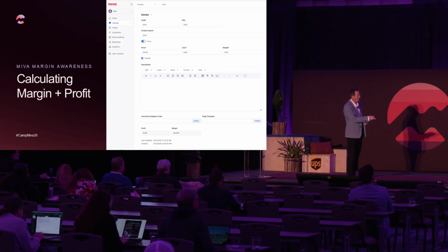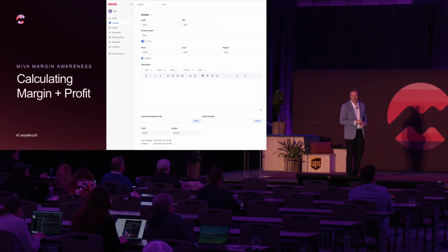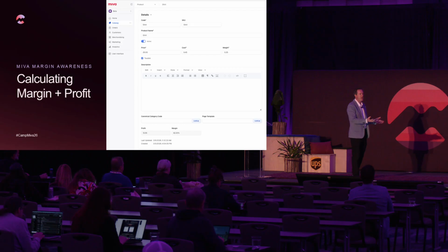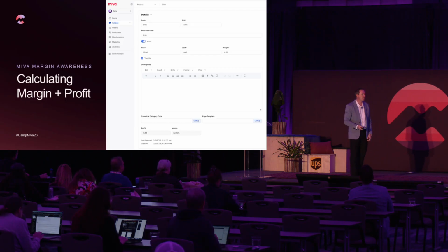We'll calculate the profit and the margin, and then we store that data at the product level. We make it available to you. This is also available in the batch list and in product export. So once the data is here, really anywhere across the site you have products, you have access to this data.